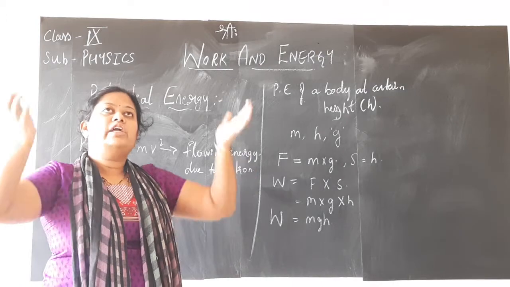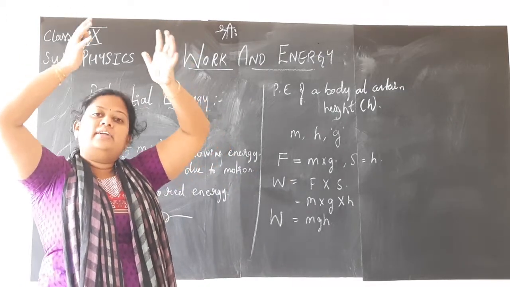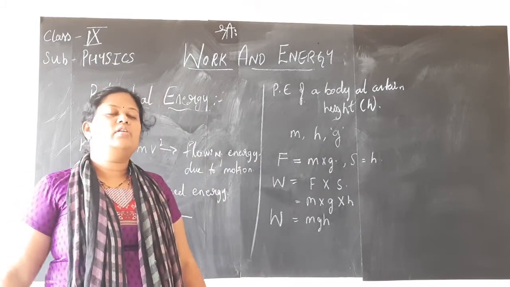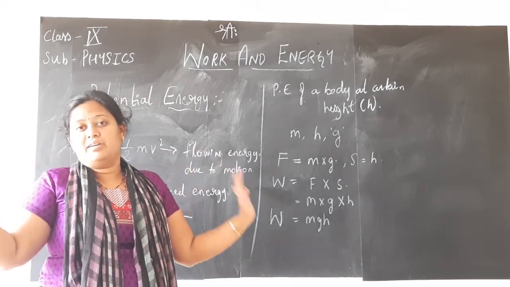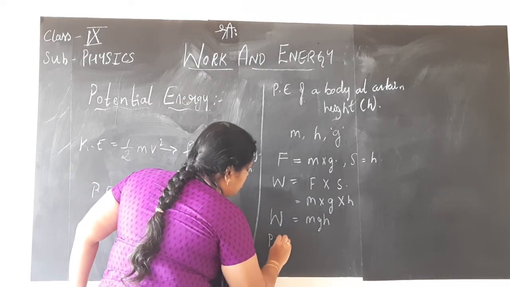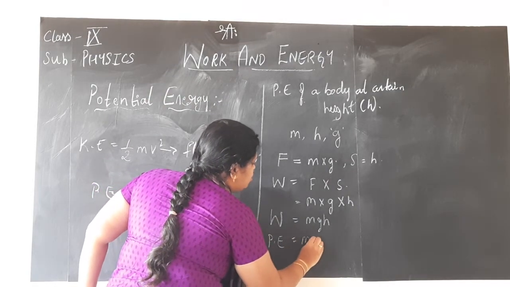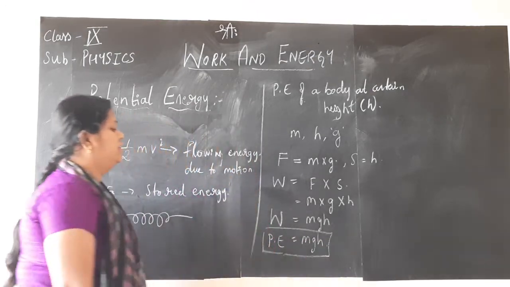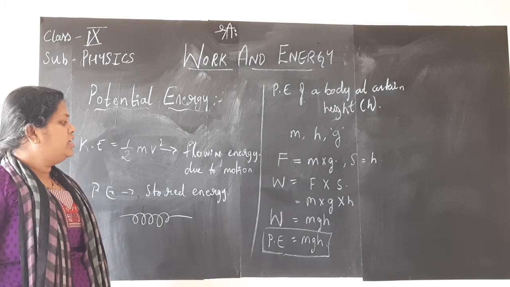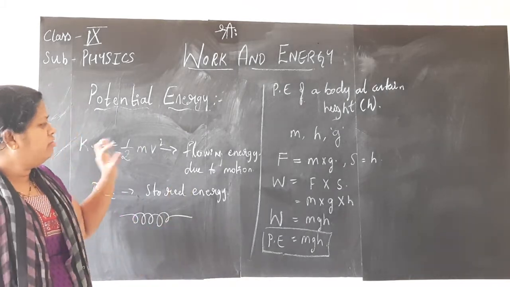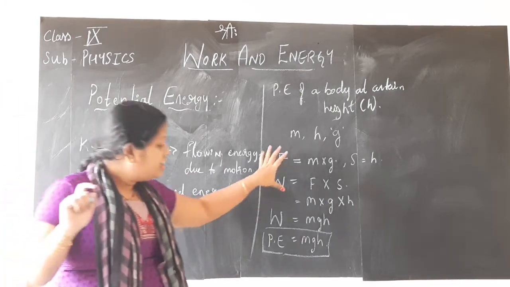So when you do some work, you are in turn giving energy to that object or body which you are lifting to a certain height. Which energy is stored? Of course, it is the potential energy. So, children, potential energy is defined as the product of mass into gravity into height. Potential energy is m into g into h. This is the small formula from the small derivation.